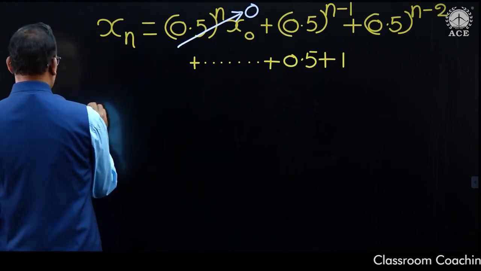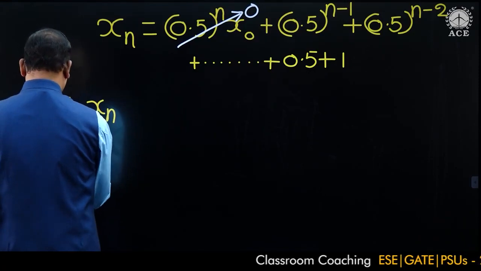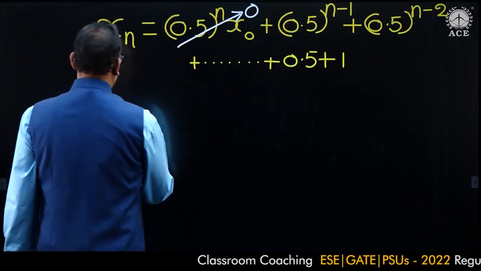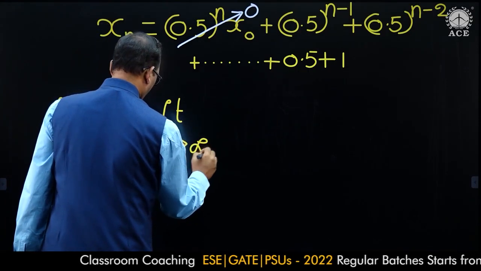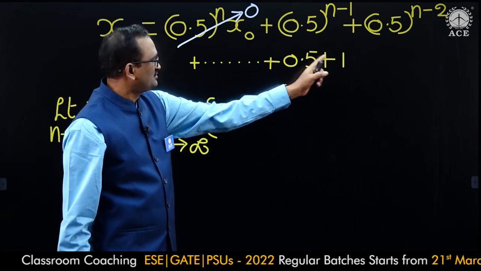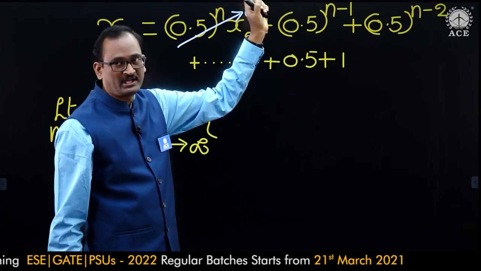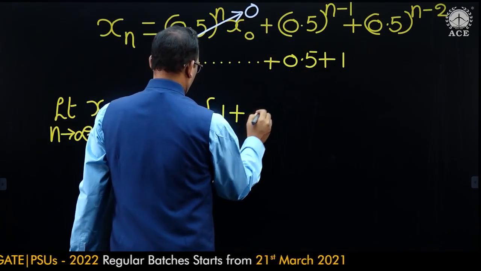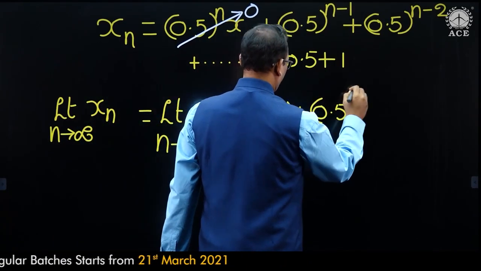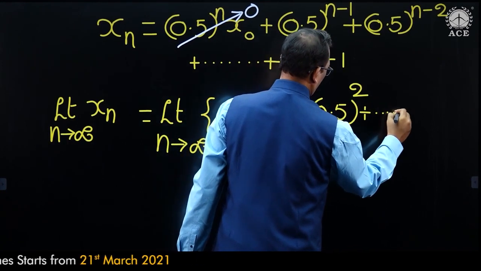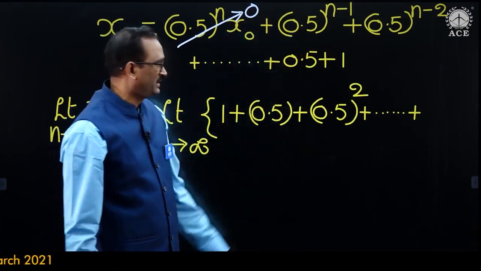Taking limit, xn as n tends to infinity is equal to limit n approaches infinity of 1 plus 0.5 plus 0.5 whole square plus so on, the last term 0.5 whole power n minus 1.